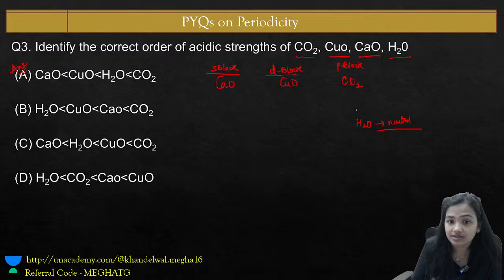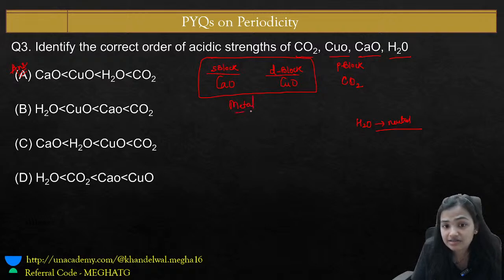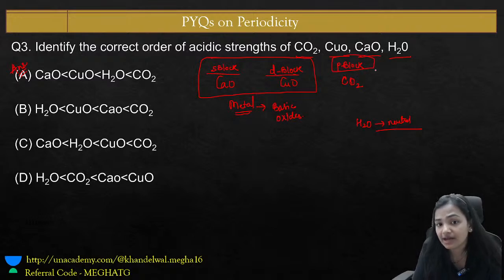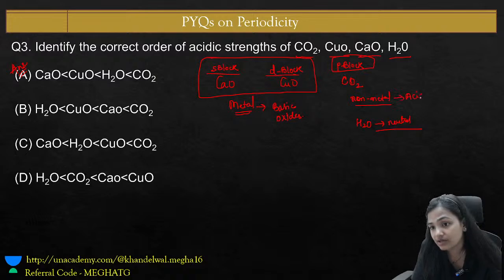So water is neutral. And you know the S block elements and D block elements are metallic in nature. They are metals, so they usually form basic oxides. This P block element, carbon, is a non-metal, and non-metals form acidic oxides.